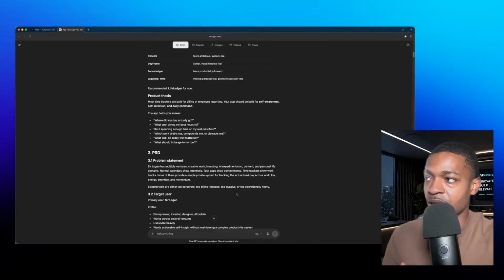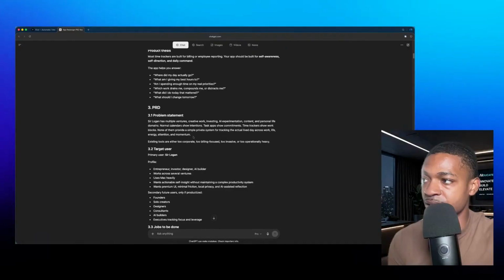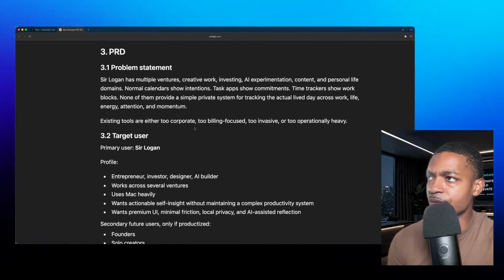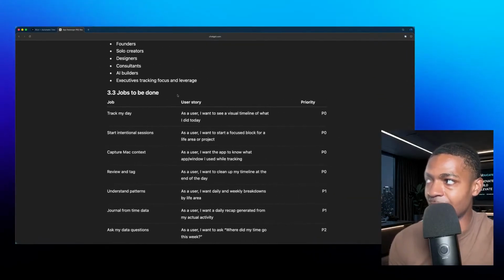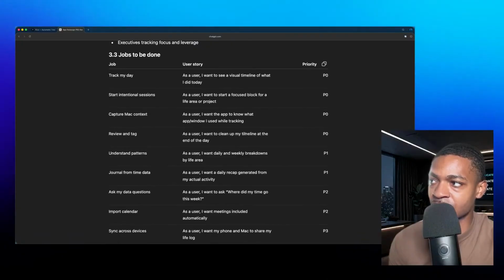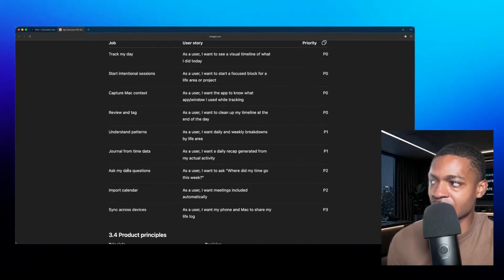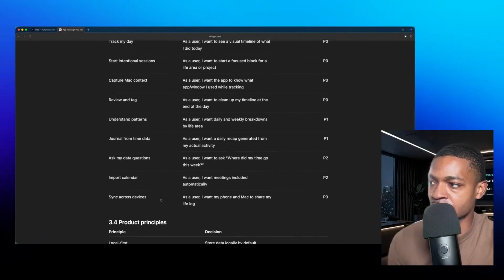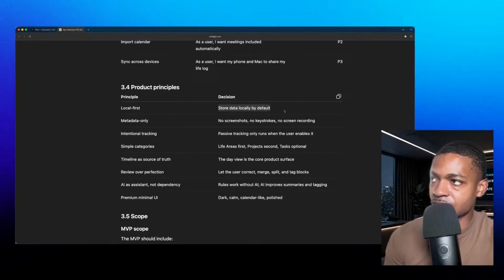And GPT has context on me. So it's going to be able to really say, hey, this is something that he needs in his workflow, X, Y, and Z. So multiple ventures, investing, jobs to be done, track my day. So this app will allow me to track my day, start intentional sessions, which I have deep work sessions, capture Mac context, review, and tag. As a user, I want to clean up my timeline at the end of the day, understand patterns, journal from time data, ask my data questions, import calendar, and sync across the devices. I like this.